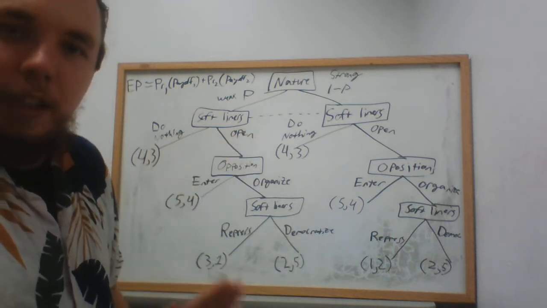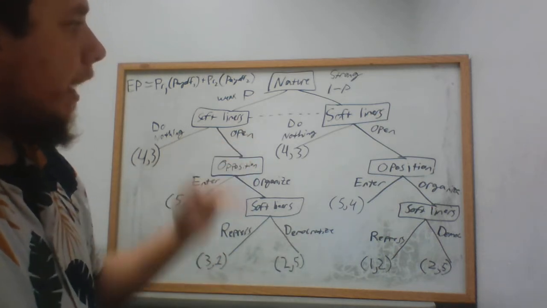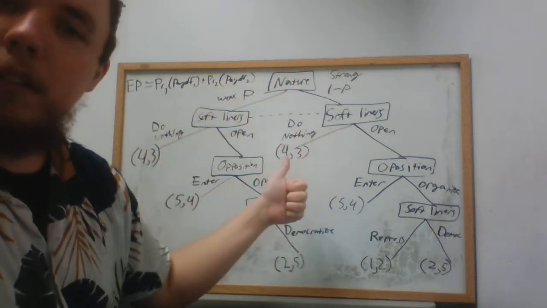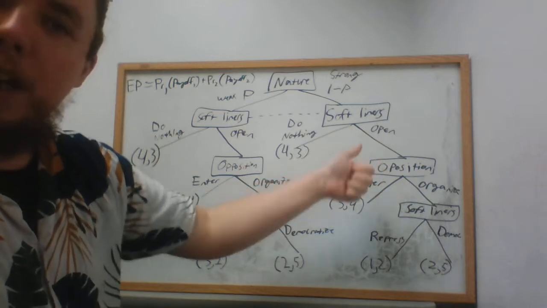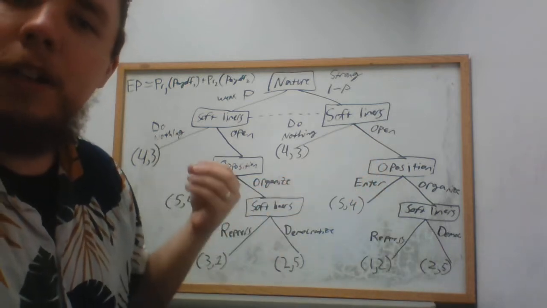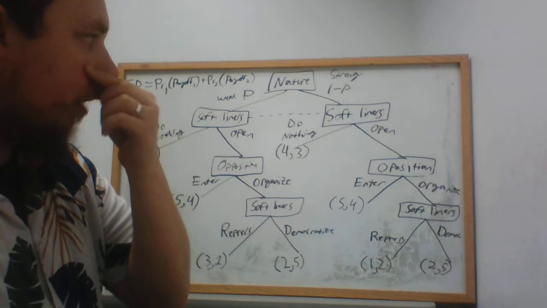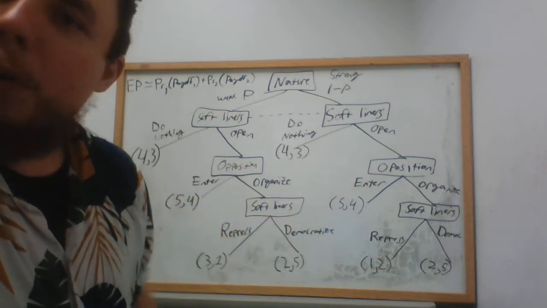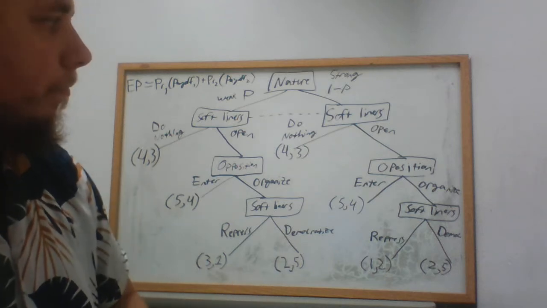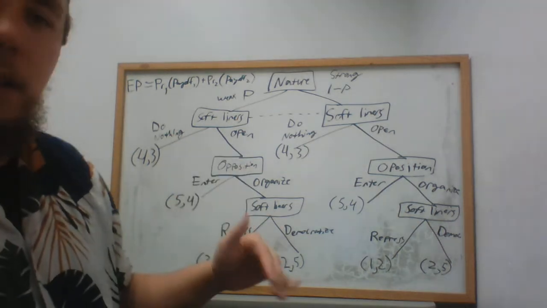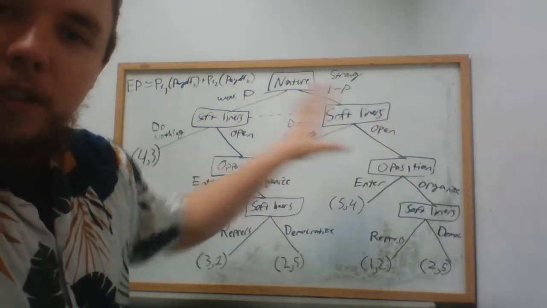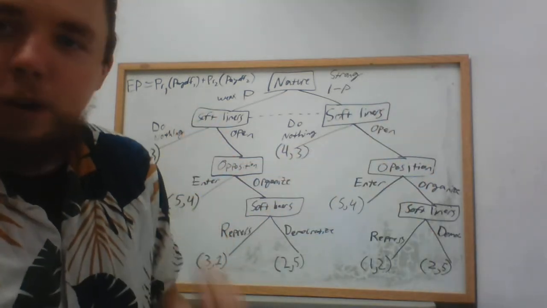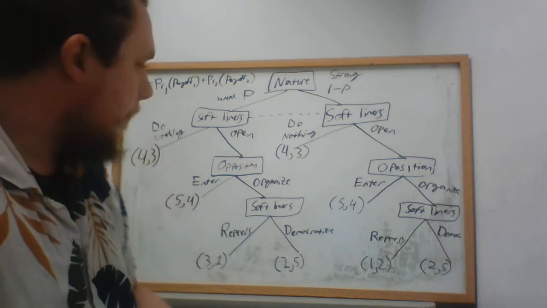So what we need to do, in essence, is figure out what player one's first move is going to be. Are they going to do nothing, or are they going to open up? Are they going to allow these liberalization reforms to take effect? Are they going to gamble on those reforms, thinking whether or not the opposition is going to organize against them if they do so? But in order to do that, we need to solve these games first, these sub-games. And we can do that using the process that we know very well, backwards induction.